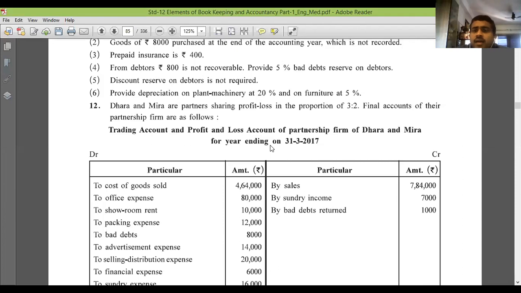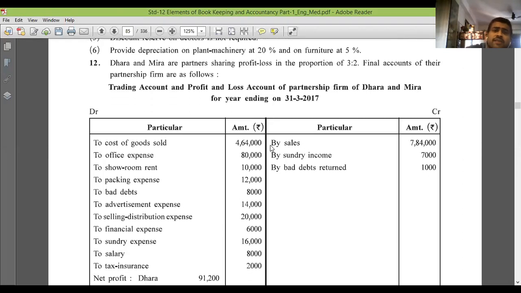Dhara and Meera are partners sharing profit and loss in the ratio 3:2. Final accounts of the partnership firm are as follows. It has been given to you. So you can see the trading and profit and loss account of the partnership firm of Dhara and Meera for the year ending on 31/3/2017 is given to you. So let's see where we have to write.